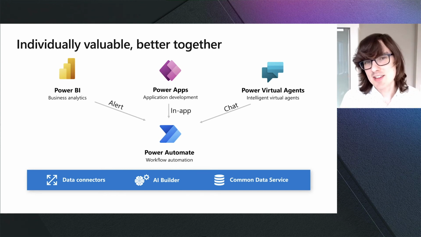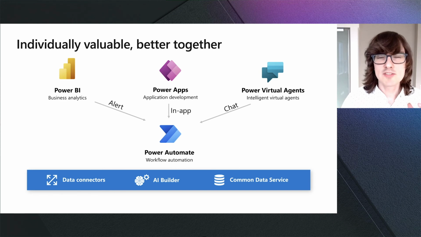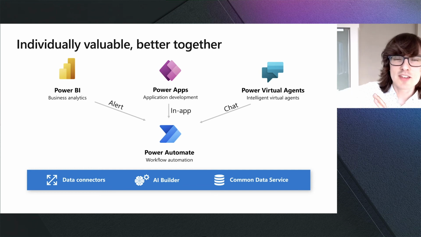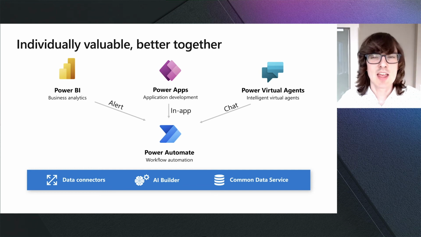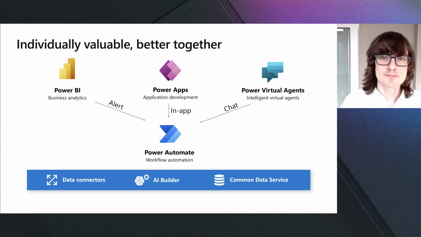You can have that exact same thing happen from an app or from a dashboard. All of these different pieces connect together so that way Power Automate can really be that hub that connects to all of the data that you have inside of your business and then be exposed up through different types of interfaces like dashboards, applications, and chat conversations.